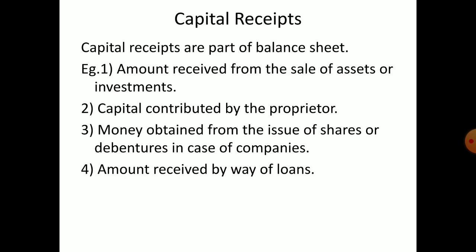Capital receipts are part of balance sheet. So capital receipts means any amount you received from capital items. Capital items means, I told you assets are there. Under assets, some assets we use in the business, some assets are for converting into cash.